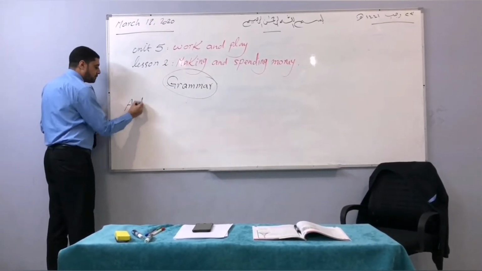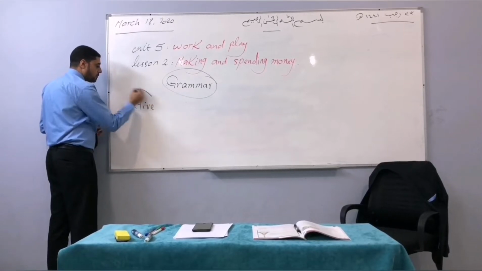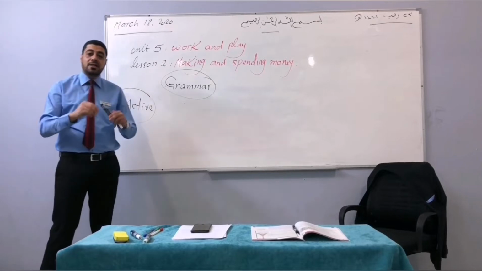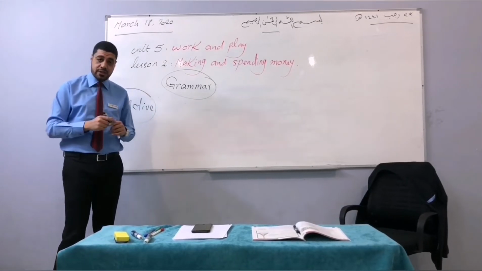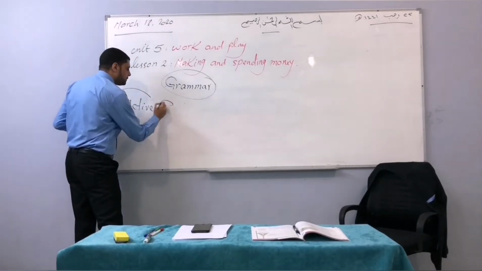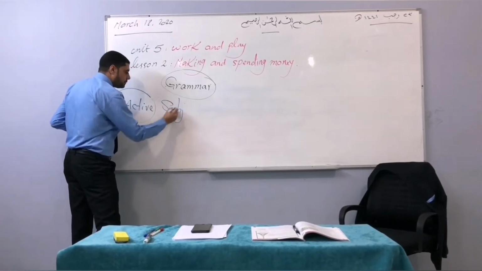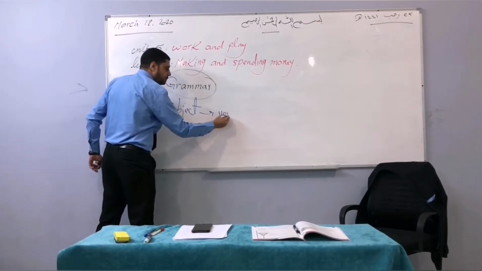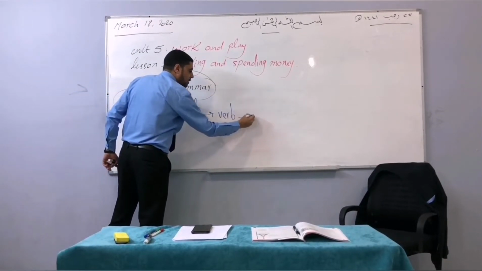Active. The active voice is the regular sentence which contains subject, verb, and object.